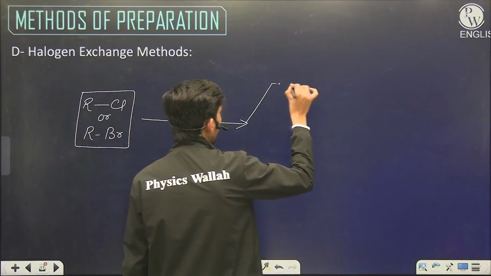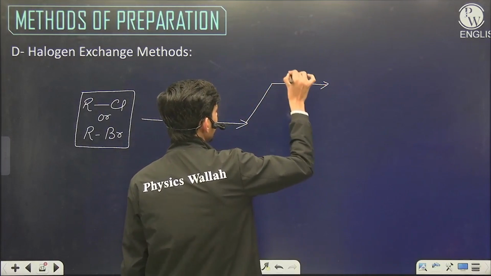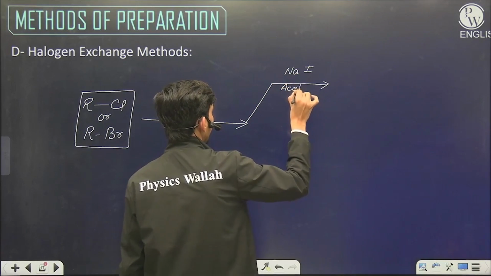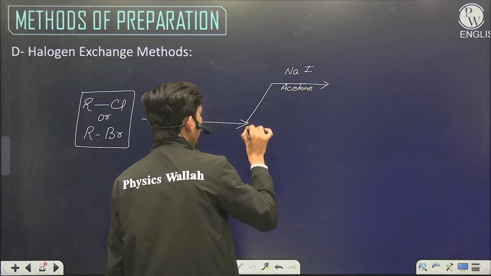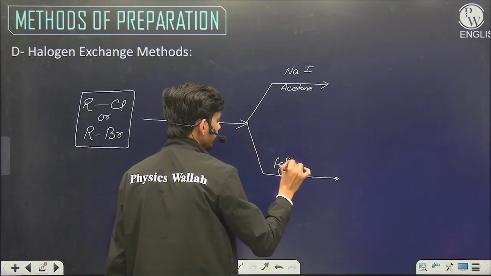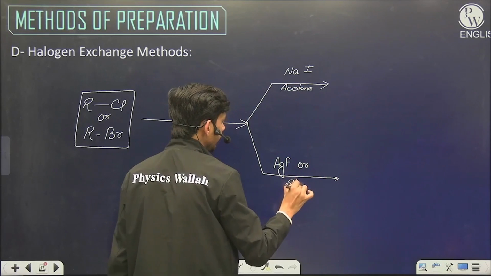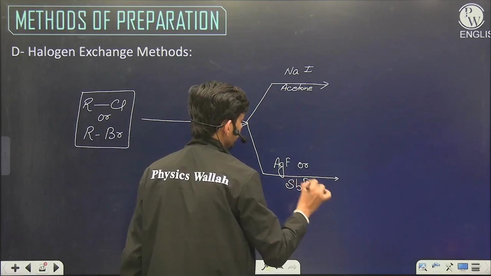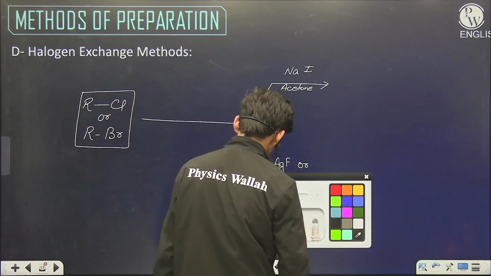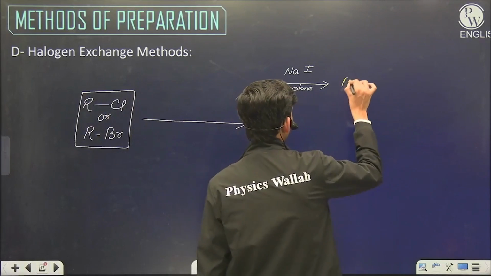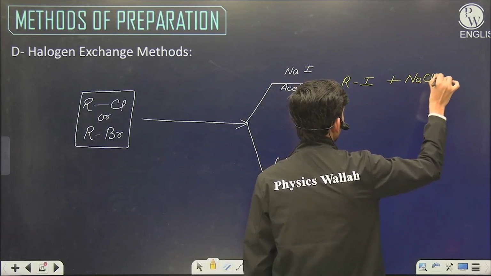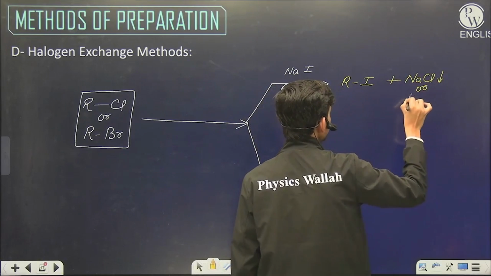Either we make it react with NaI in acetone, or we make it react with a fluorinating agent like AgF, silver fluoride, or antimony fluoride, or another fluorinating agent. NaI in acetone gives us RI, and in acetone, NaCl or NaBr are precipitated.